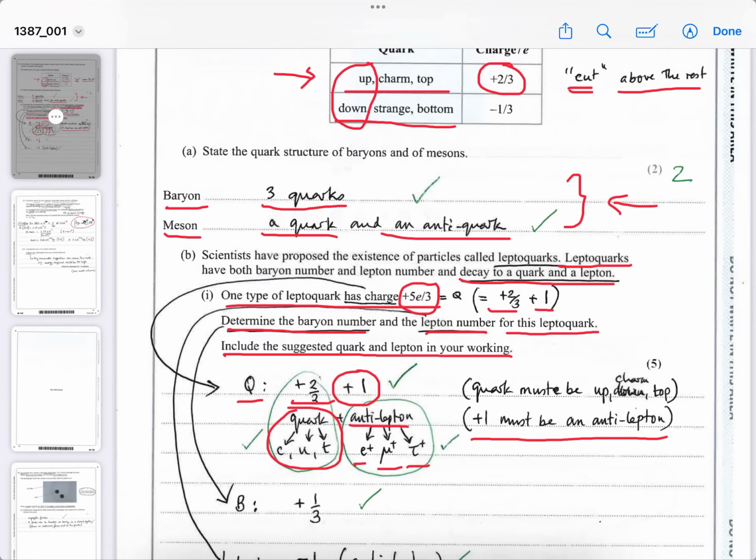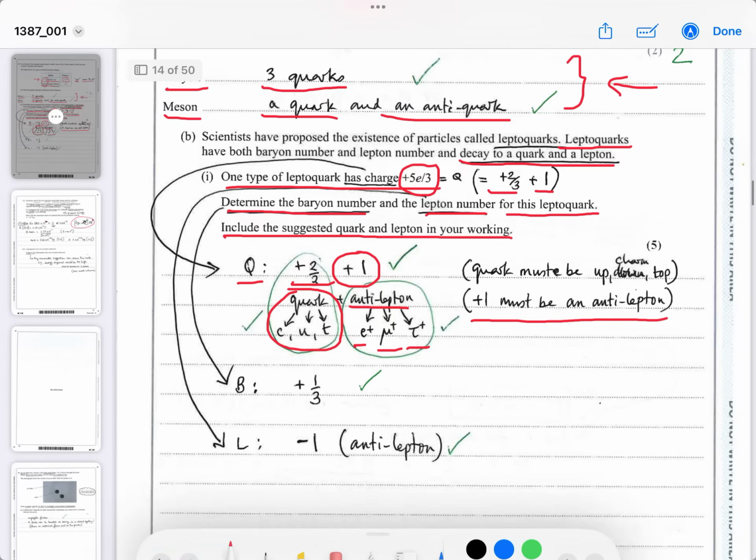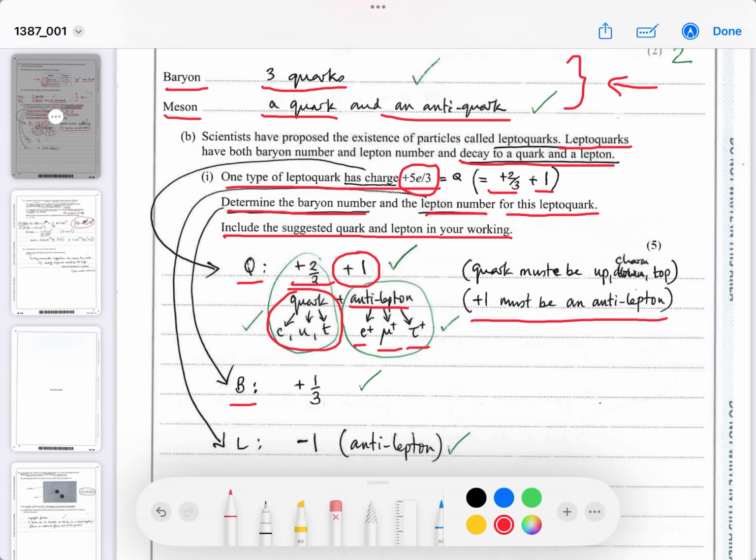So, the quark, we've done the quark composition. Then it says determine the baryon number, so I've done that as B, the baryon number, must be plus a third. Now, normally we don't do the baryon number of a particle like this, which is a theoretical particle, that would not be made of one quark. In fact, you don't have one quark particles, because, remember, it says it would decay into a quark and a lepton. Now, quarks have never been discovered to exist on their own, so this is just a theoretical situation.